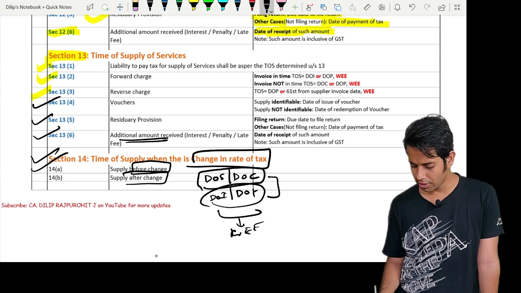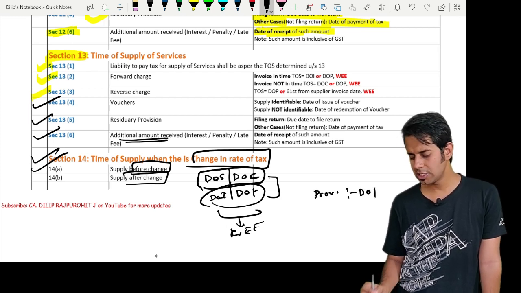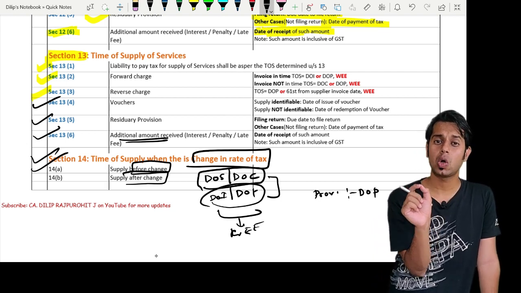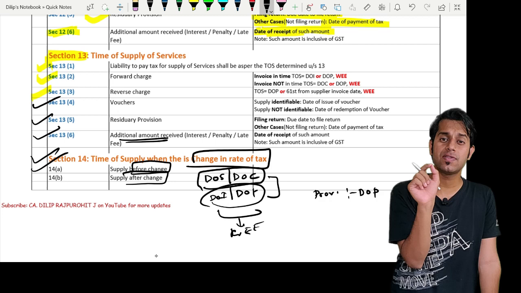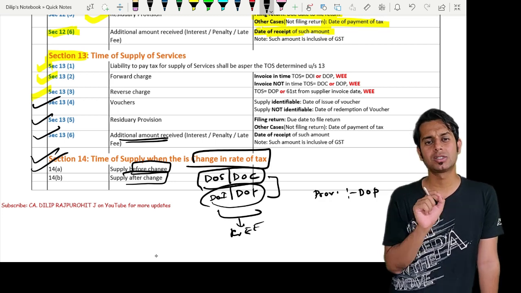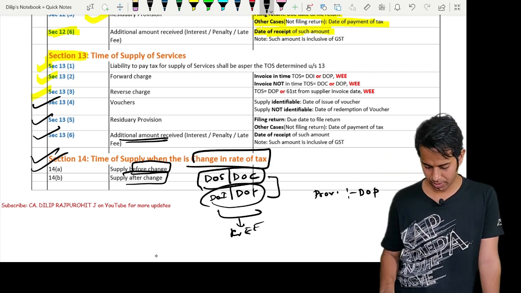Then there is a proviso for date of payment. This proviso says, if the payment is credited to the bank account after 4 working days from the date of change in rate of tax, then the date of payment shall be the date on which the amount is credited to the bank account.